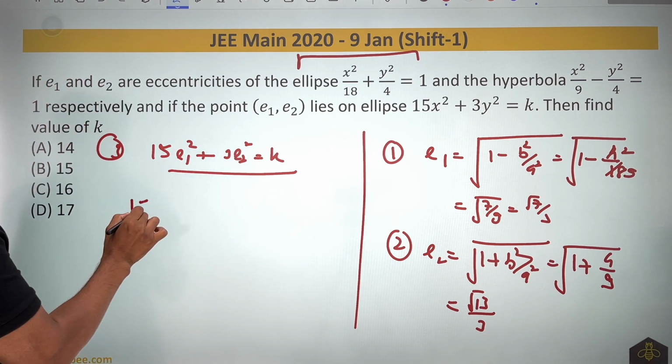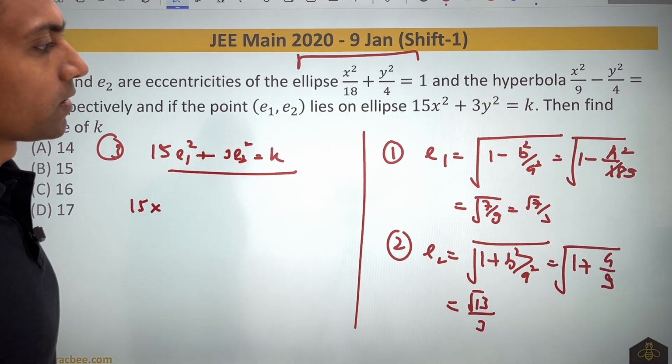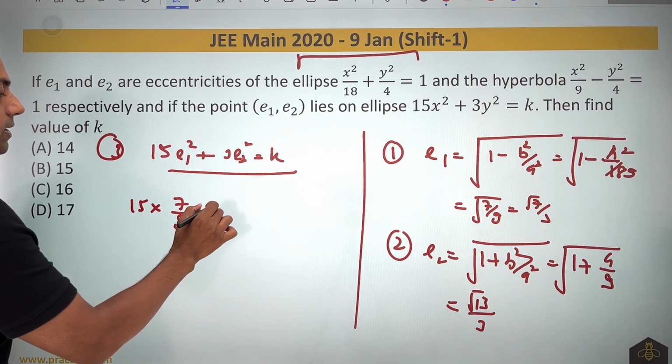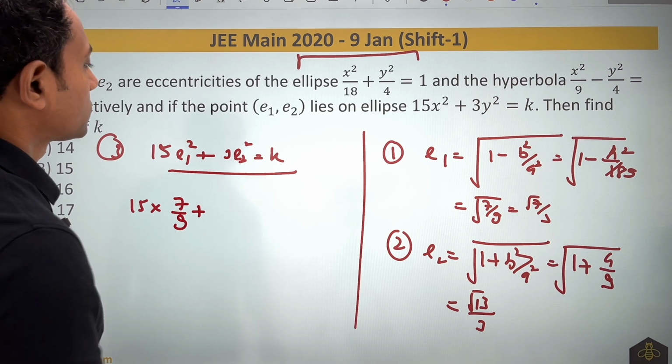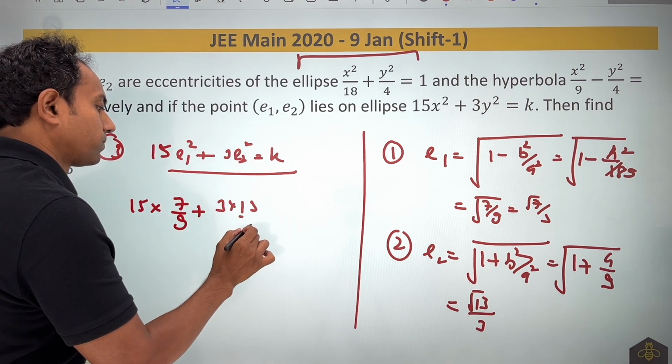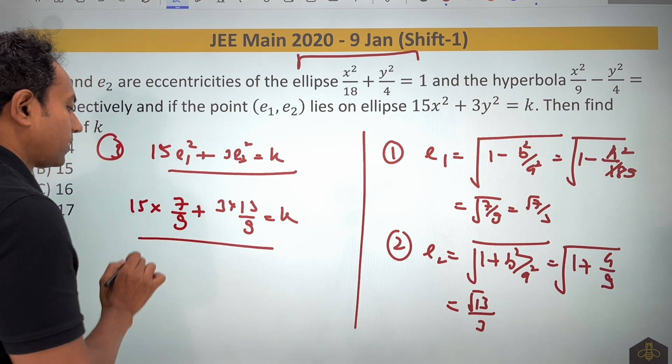And now we know the values. So e1 square will become 7 by 9. And then what you have is 3 times e2 square, and e2 square will become 13 by 9. If you sum them up, you get the value of k.